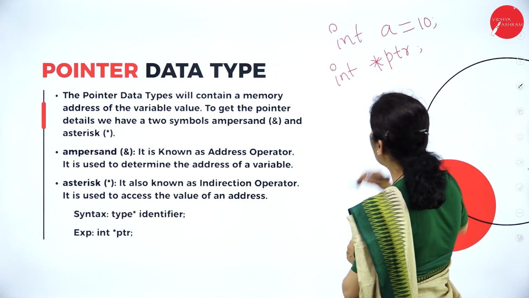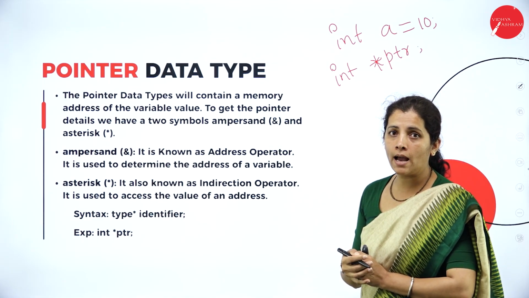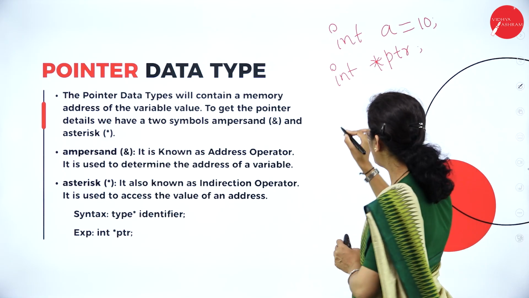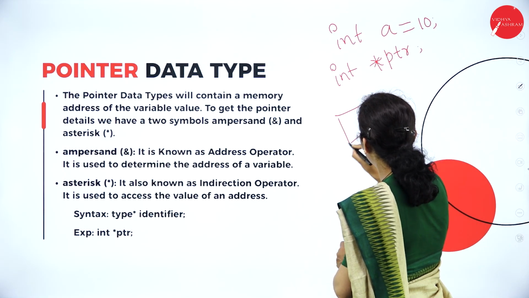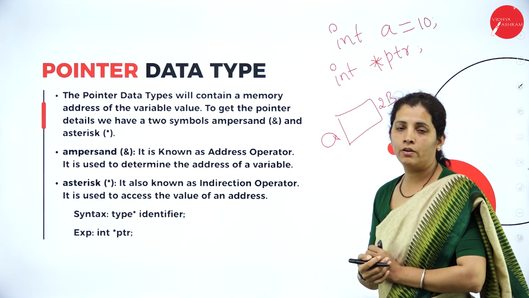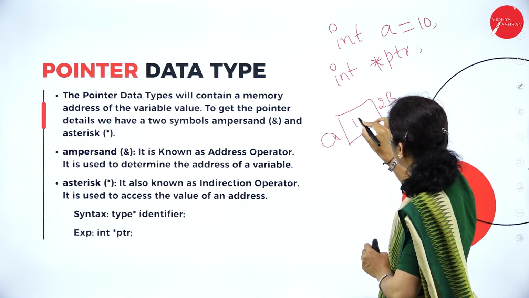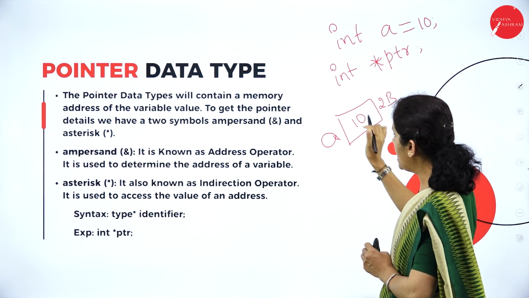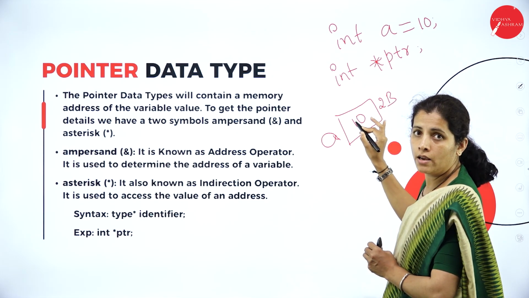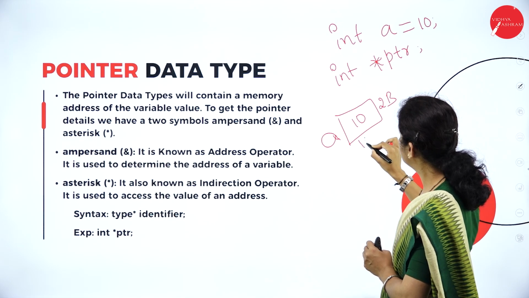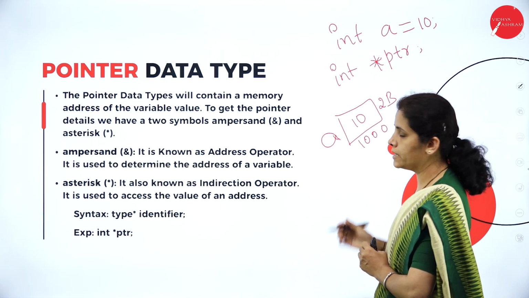Now when I execute the program, what's going to happen? Compiler is going to allocate 2 bytes for this A. What's the value? 10. At the same time, this memory must have an address, say it is 1000.